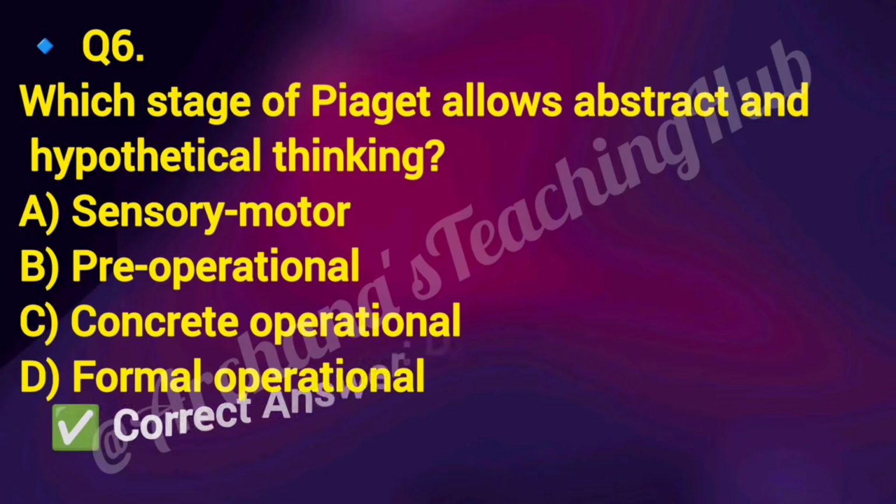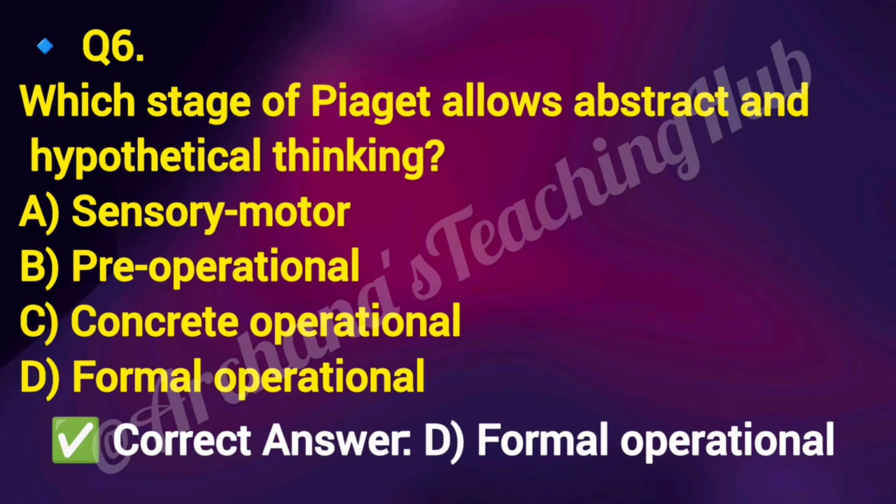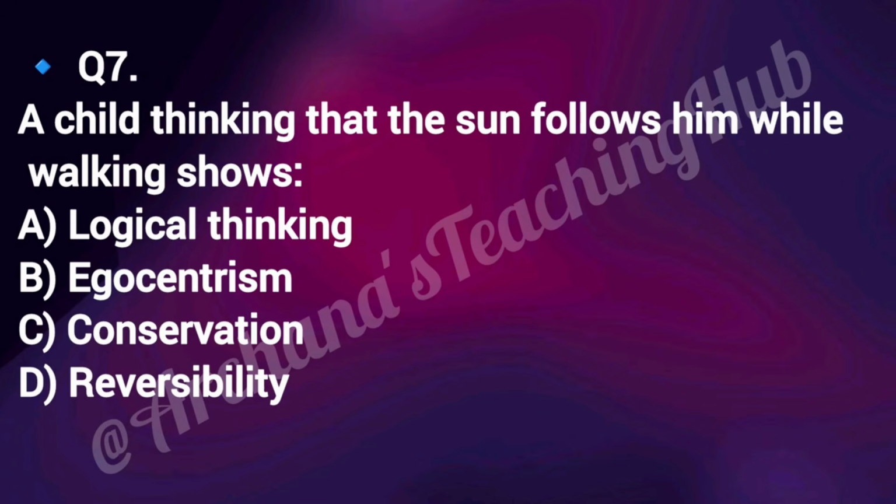Correct answer is option D, formal operational. Formal operational stage, 11 plus years, enables abstract reasoning, hypothetical situations, scientific thinking. Question number 7. A child thinking that the sun follows him while walking shows.